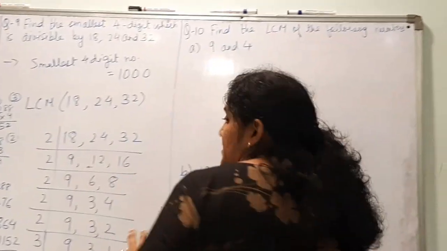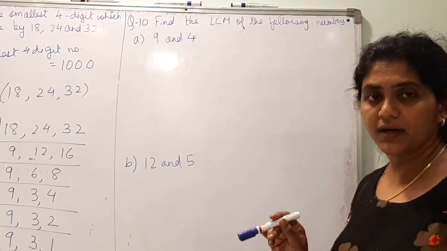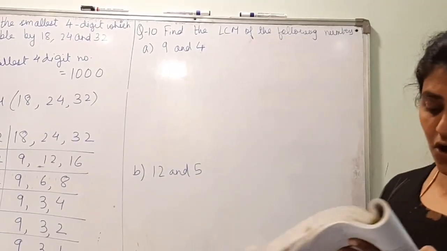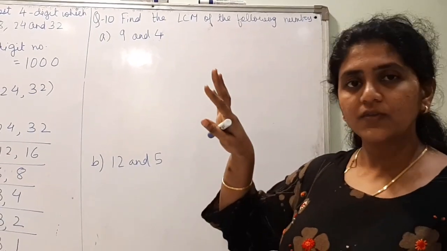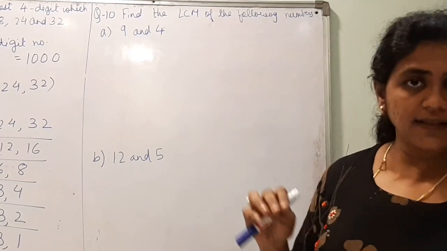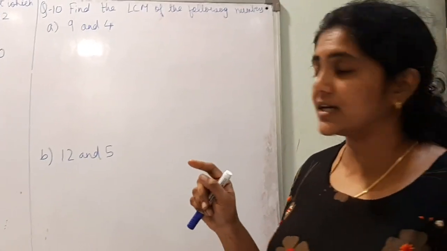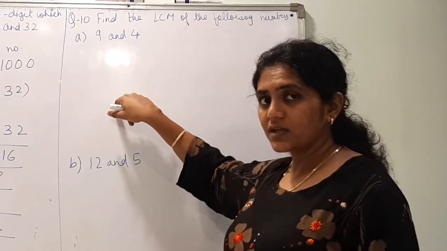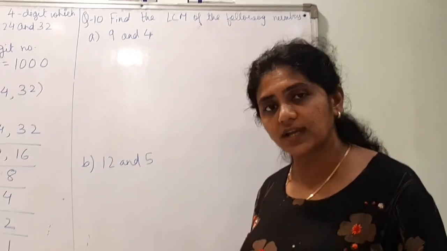Now question 10 is very simple. You just have to find the LCM of the following numbers. Below the questions it is written, observe a common property in the obtained LCM. Is LCM the product of two numbers in each case? Means 9 and 4, if you are finding the LCM, is it equal to 9 into 4, that is 36? That you have to check.